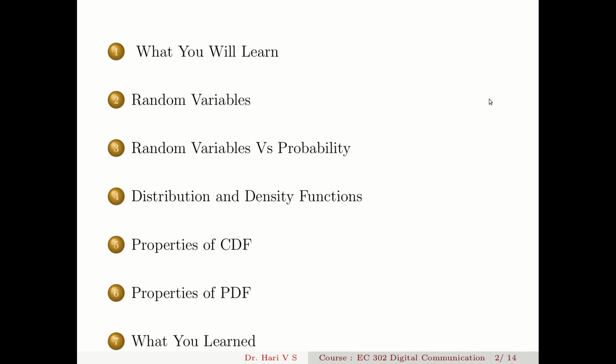So the speech is organized into your learning outcomes, then the definition of a random variable, then a comparison between random variables and probability. Then we will see how to quantify these random variables, or how to characterize these random variables with the help of probability distribution and density functions. Then we will see the properties of cumulative distribution function and probability density function, and then the summary of understanding.